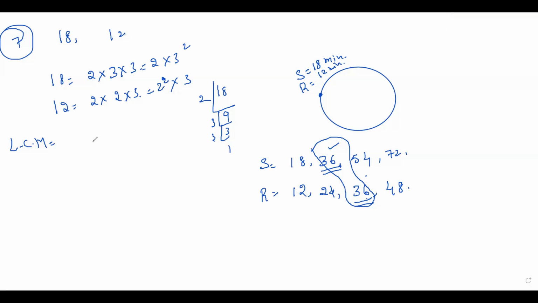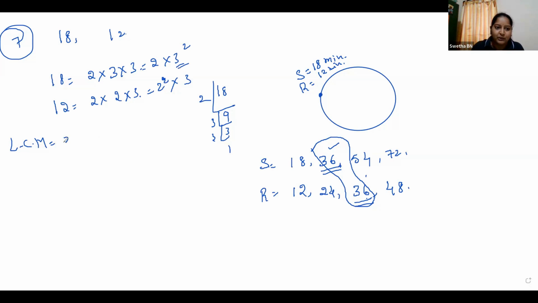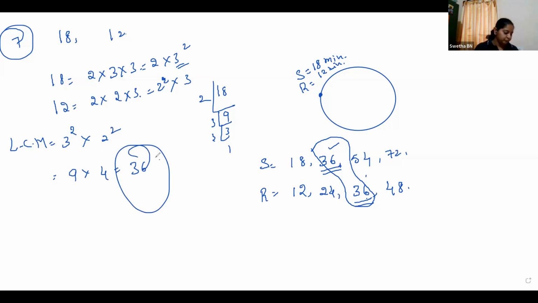Ma'am, greatest power of it. Yes, greatest power of the number. Very good, Shreya. She also answered. Greatest power is 3 to the power of 2, and here 2 to the power of 2. What is 3 to the power of 2? 9. 2 to the power of 2 is 4. So 36 is the answer. Okay, Sonia and Ravi will meet again at the starting point after 36 minutes.